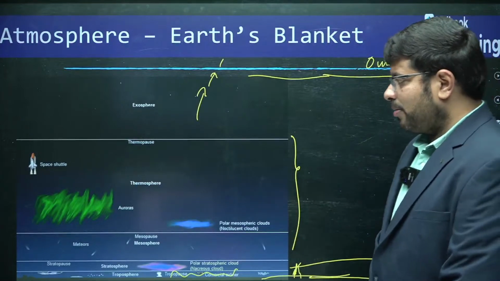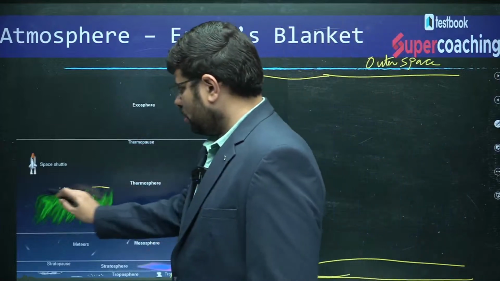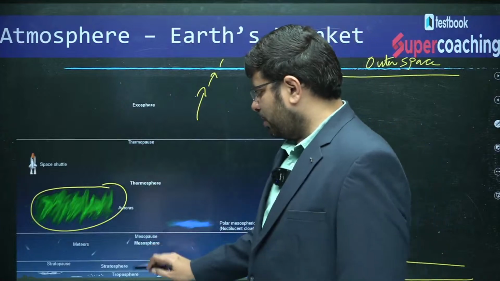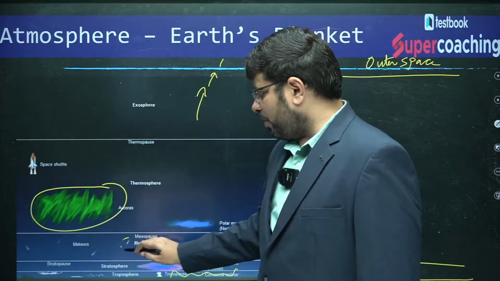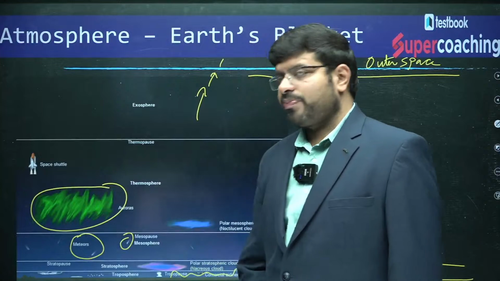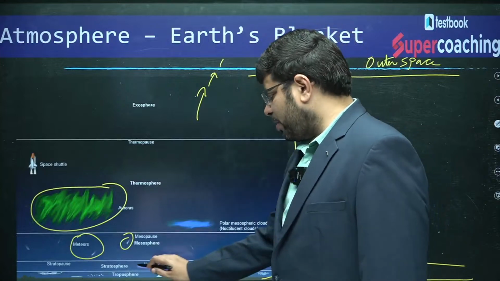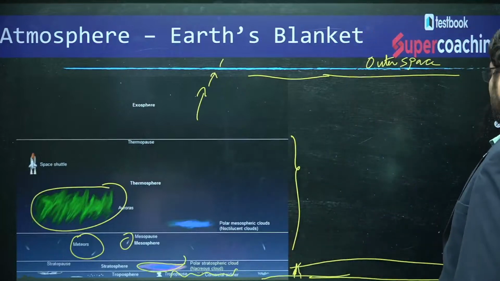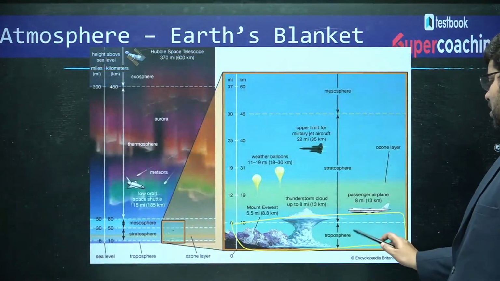As you can see here, the auroras are here. There is another layer called the mesosphere, where meteors burn. You find the stratosphere, where you find ozone. So the layers are of multiple kinds. Now let us discuss the first layer, the troposphere.